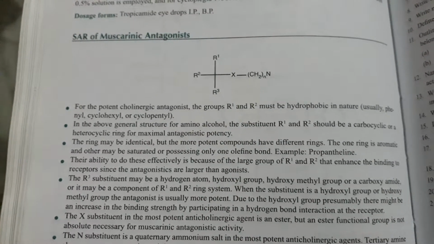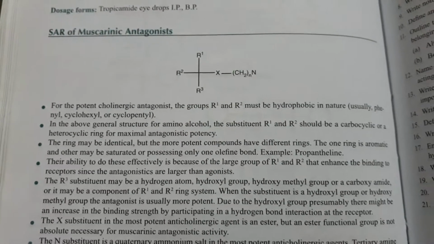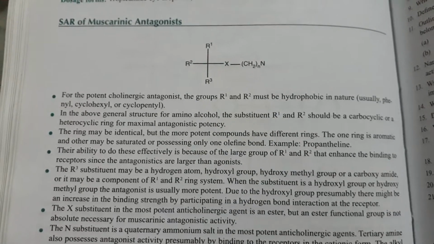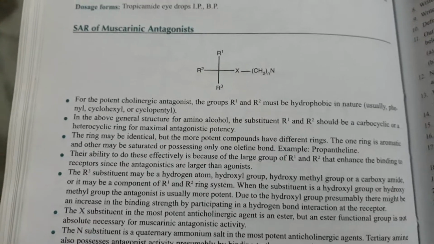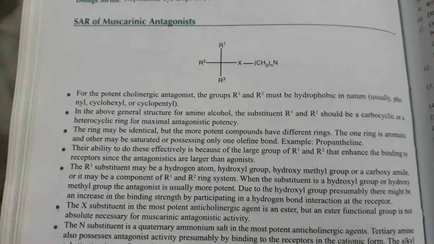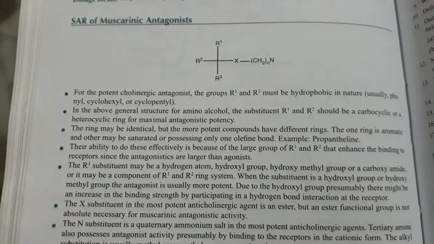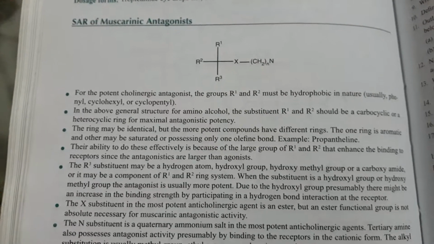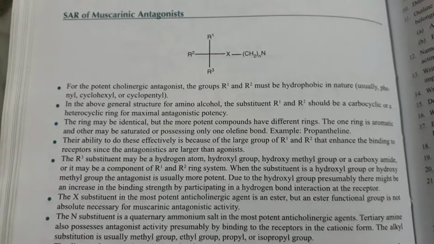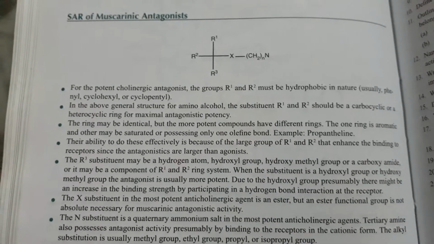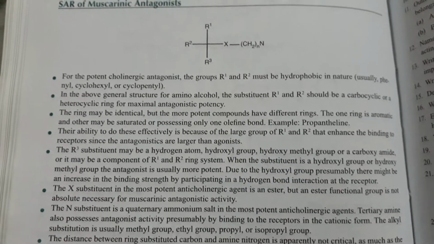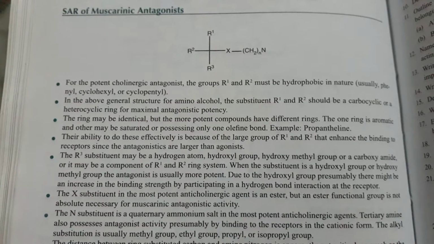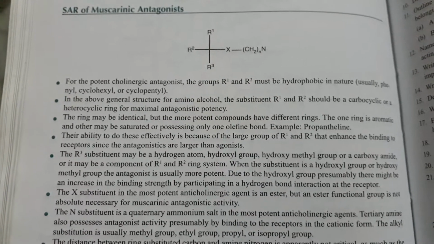must be hydrophobic in nature and usually phenyl, cyclohexyl or cyclopentyl. In the above general structure for amino alcohol, the substituents R1 and R2 should be a carbocyclic or a heterocyclic ring for maximal antagonistic potency. The rings may be identical, but the more potent compounds have different rings.